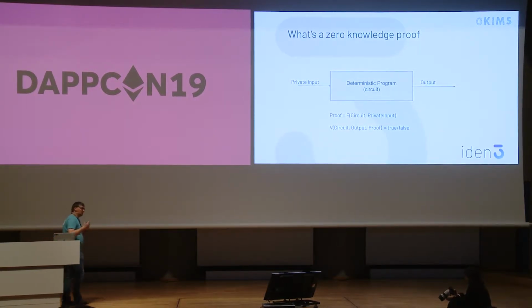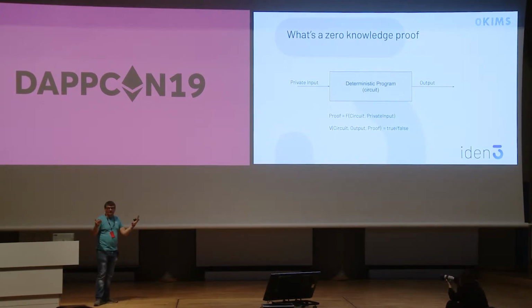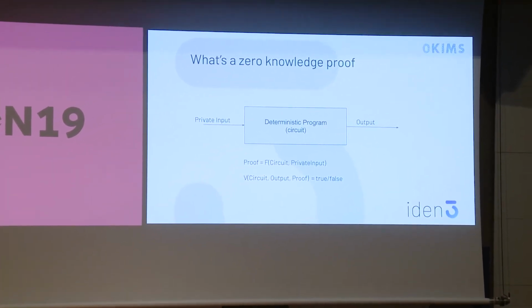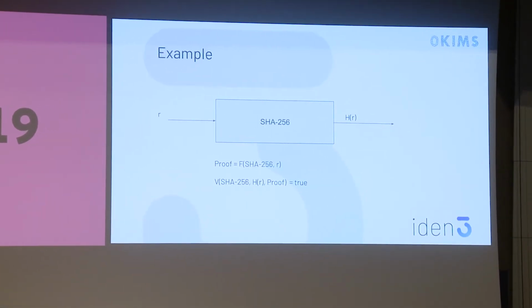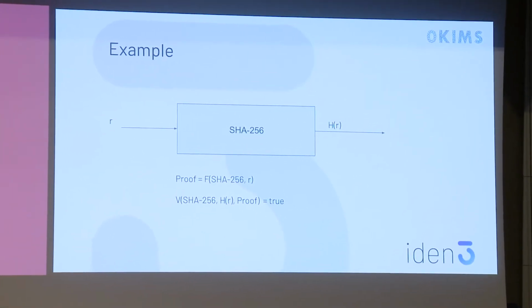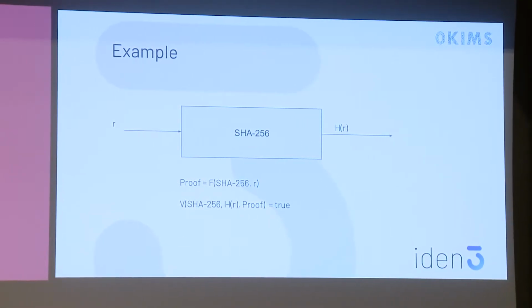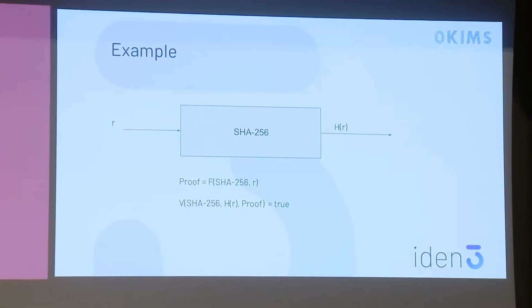In general, in a normal circuit, this makes no sense. If I do an addition, it's very easy. Well, it makes no sense to prove that you know two numbers that the addition is 4. Everybody knows that. It's reversible. But zero knowledge makes a lot of sense when the circuit, when the statement that we want to prove is not reversible. For example, the most simple circuit that we can have is a normal hash function.